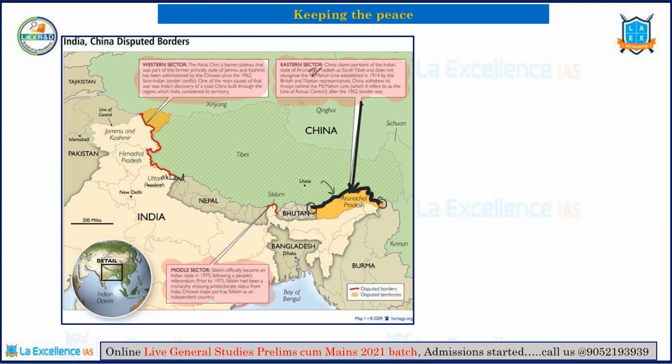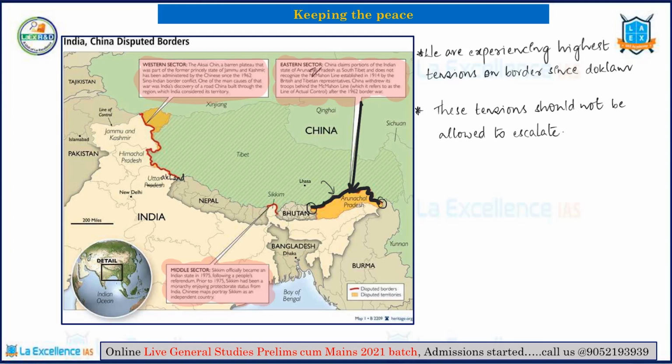Now moving forward, let's see what this article is trying to tell us. This article is basically related to the recent standoff on the line of actual control in the recent weeks, and this standoff is the largest since the Doklam standoff of 2017. If you can recall, in 2017 there was a huge standoff between India and China in Doklam region near Bhutan.